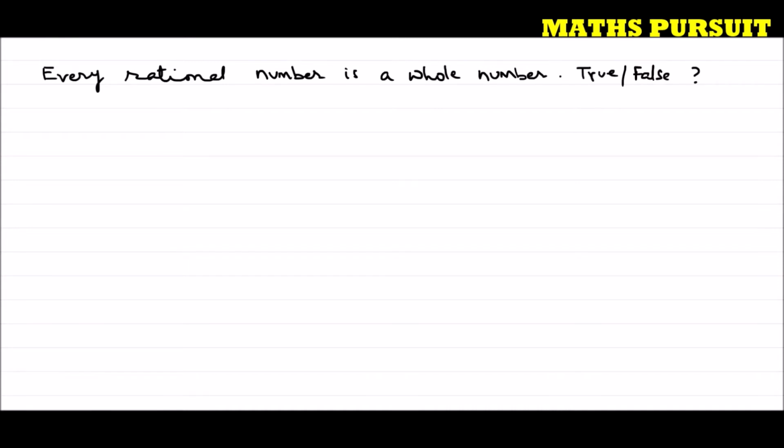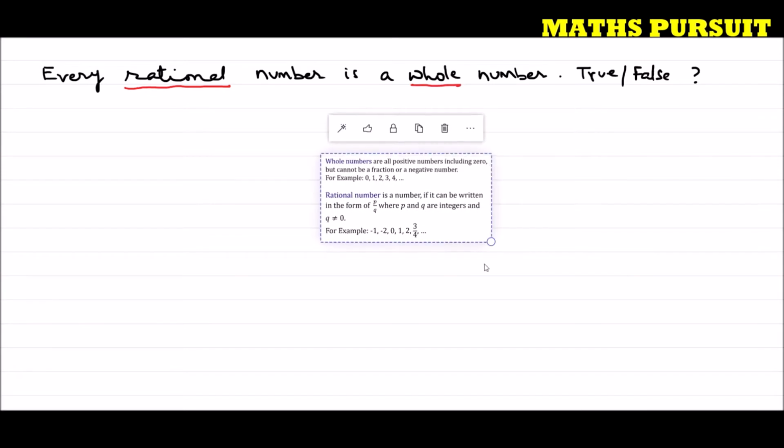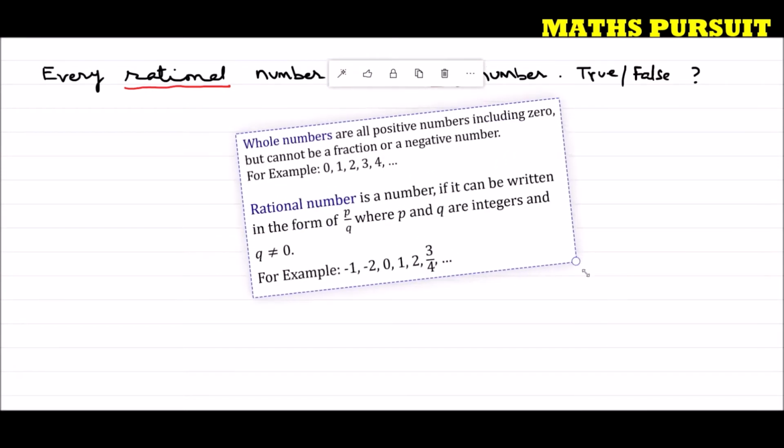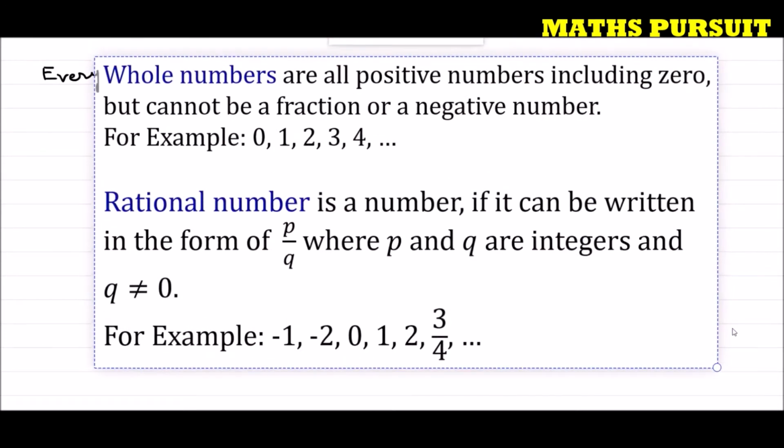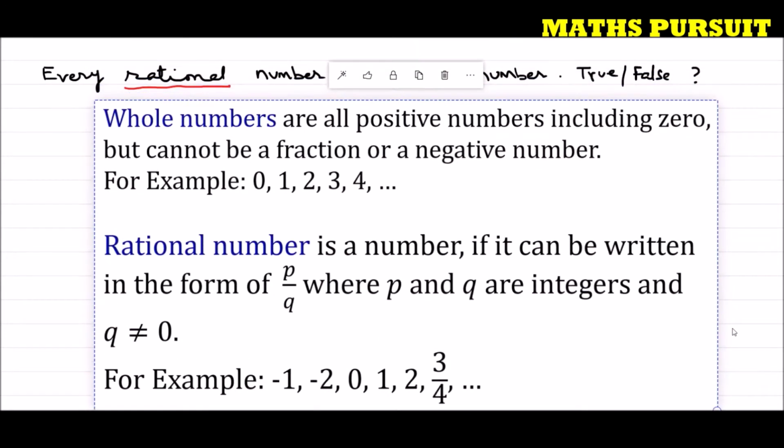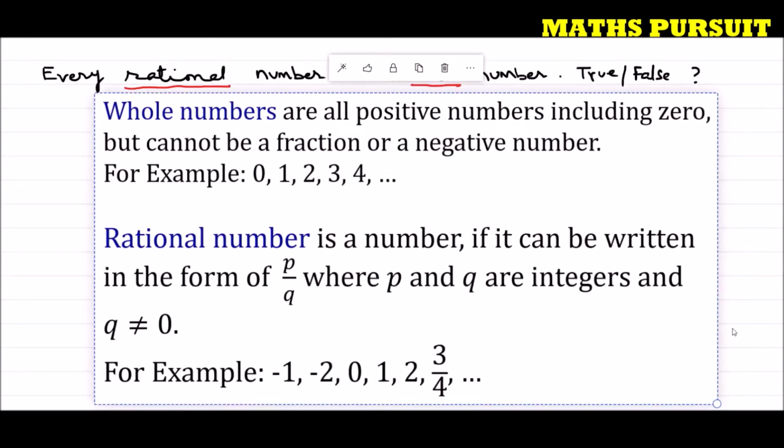So guys, you could see here that there are two things coming into picture. One is rational number. The statement is talking about rational number, and the other one, the statement is talking about whole number. Now guys, let us look into the definitions of whole number as well as the rational number. Here I have posted on the screen the definition of whole number as well as natural number. Guys, I know that we all know this, but in order to be very clear and very specific, and in order to brush up our mind, I have posted here the definition of whole number as well as natural number.